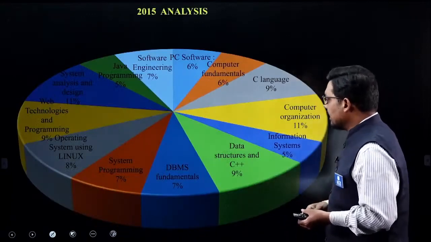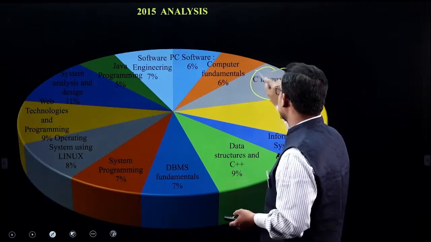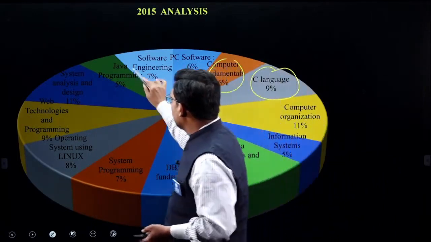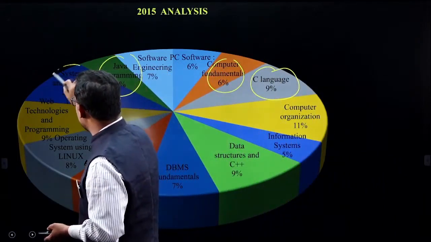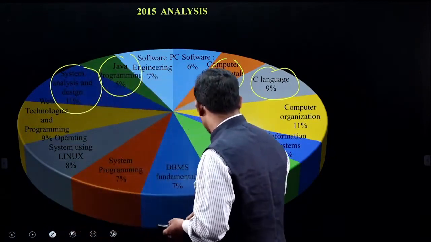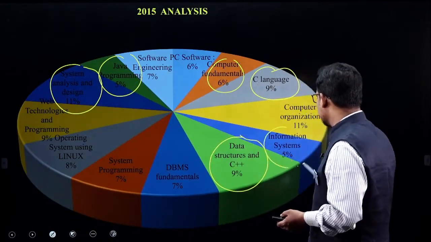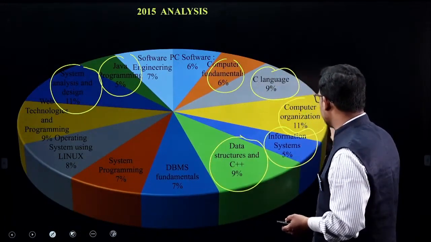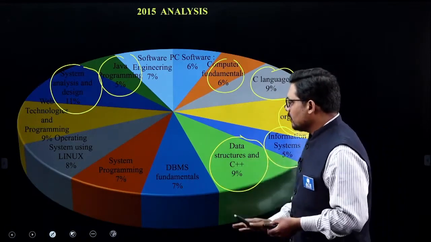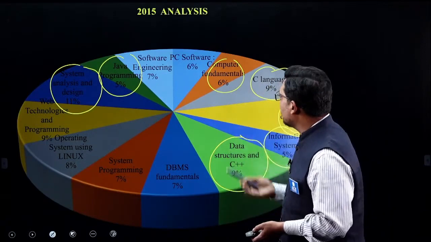And it says that more or less there is the same percentage: 6, 9, Java programming 5, system analysis and design 11%, previously also it was 11%, and DBMS, data structure in C++, information system is 5%, organization in this case is 11%. So what conclusion can we draw from this particular analysis?